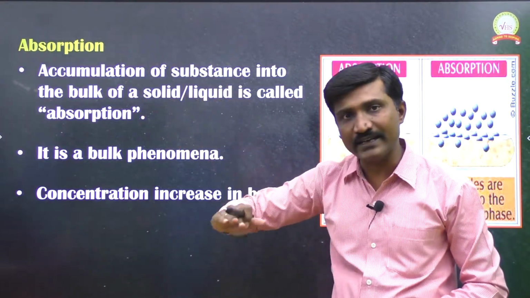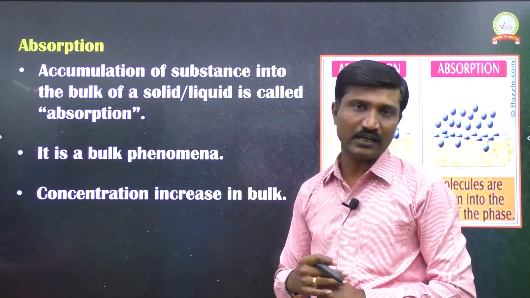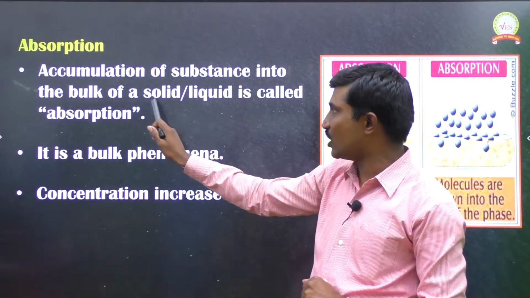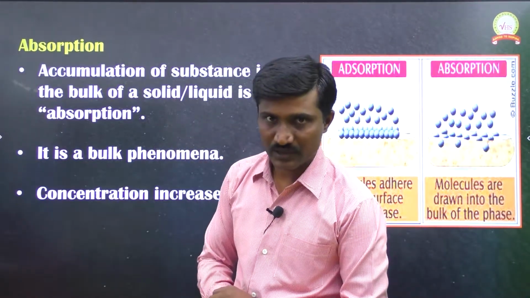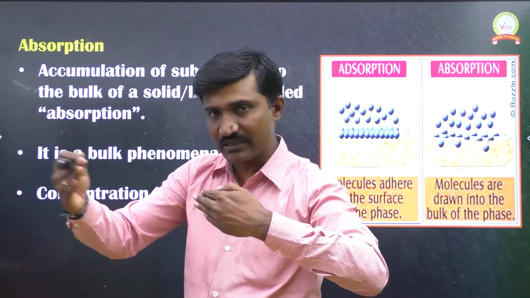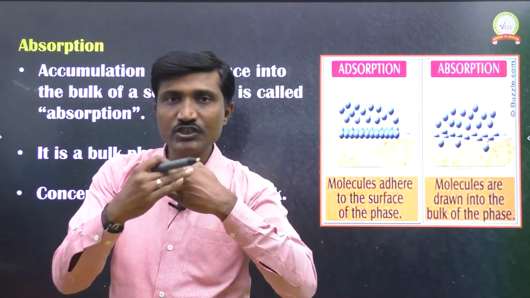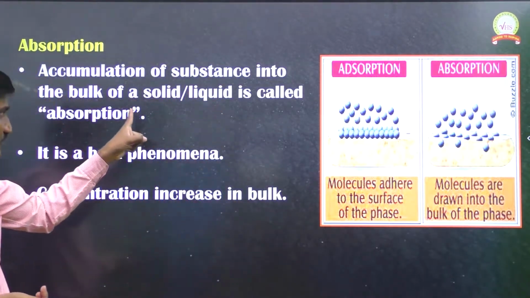Coming and occupying is called accumulation. So accumulation of a substance into the bulk of a solid or liquid is called absorption. Accumulation means coming and occupying. Accumulation of a solid or liquid into the bulk of another solid or liquid is called the absorption process.